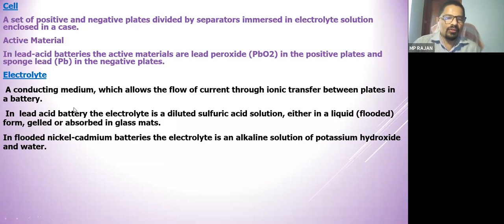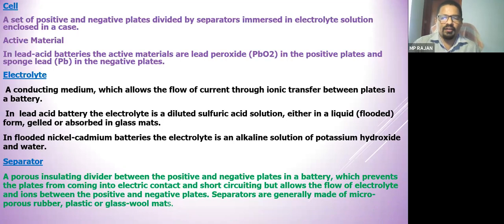Depending upon the battery, the electrolyte will be different. We'll see later. This is an acid; like this, alkaline batteries are there. In alkaline batteries, potassium hydroxide solutions are used as the electrolyte. So electrolyte can be in liquid form, powder form, or paste form, depending upon the battery.